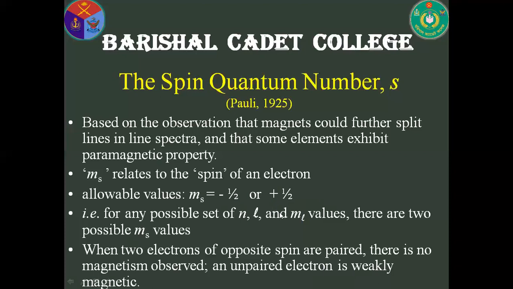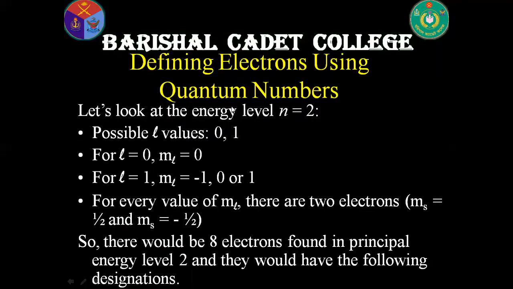If the outermost energy level contains unpaired electrons, it is weakly magnetic. If it is a paired electron, it is diamagnetic. If it is an unpaired electron, it shows paramagnetic property. Electrons in quantum numbers: if the value of n is 2, that means the second energy level, the possible values of L are 0, 1.